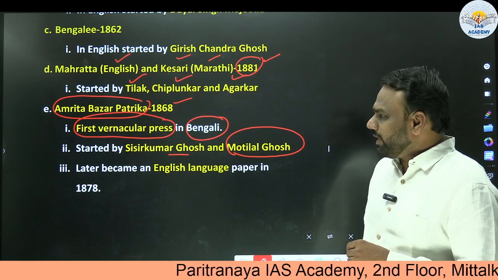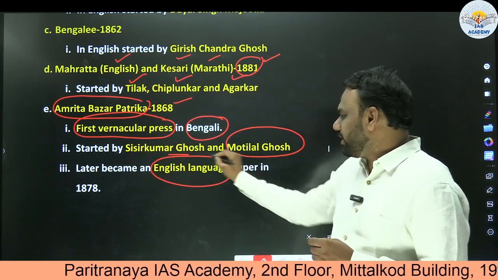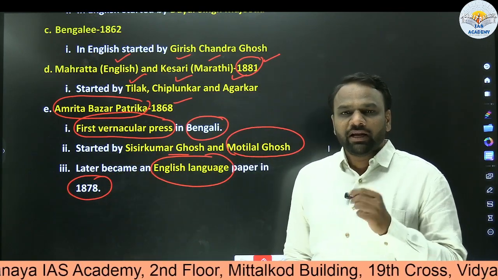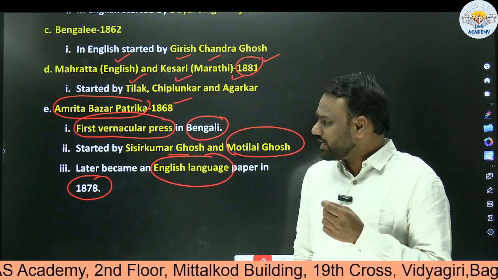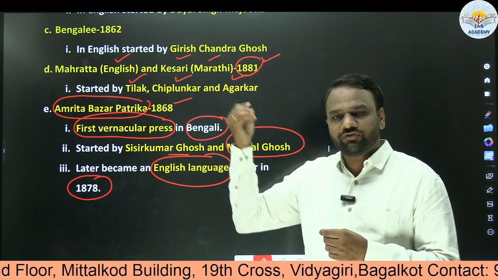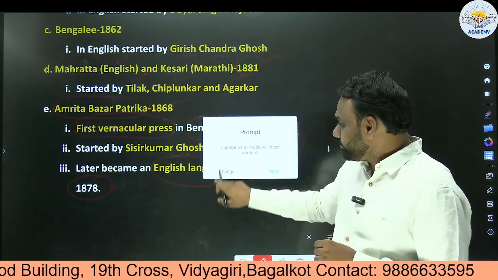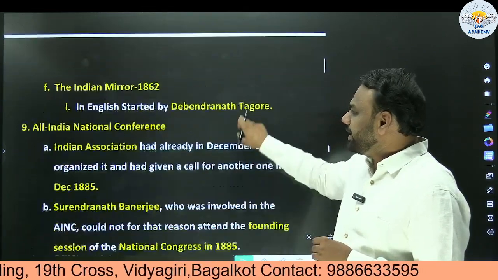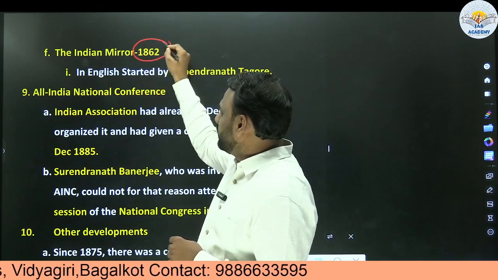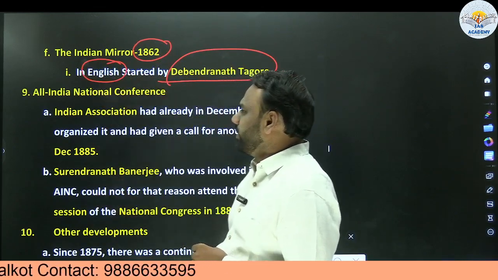Another important development related to Amrita Bazar Patrika is it overnight became an English language newspaper in 1878. So why did it become English language newspaper? The discussions regarding that we shall postpone, and we shall have a discussion in a topic called the freedom of press, which we will be discussing in the forthcoming classes. Next, the Indian Mirror. So the Indian Mirror started in 1862. It was started by Debendranath Tagore. Again, it was also published in English.